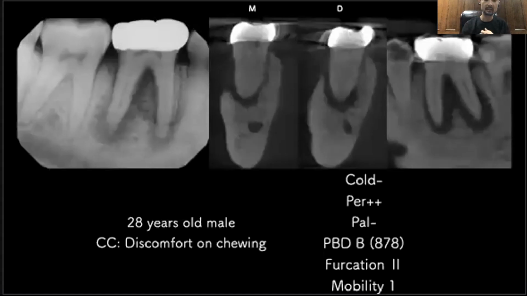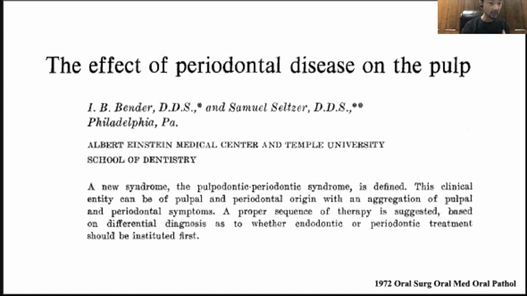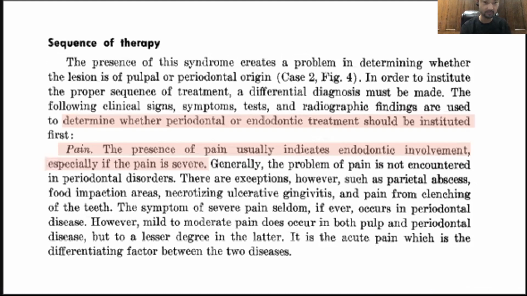Let's see one of my clinical cases together. A 28-year-old male, cold negative, very sensitive to percussion, palpation negative, probing depth at 8 millimeters on the buccal, furcation grade 2 and mobility grade 1. What do you think? Is it primary endo, or maybe primary perio, or maybe a combined lesion? I will share the classic article here to assist the diagnosis process. This article was published in 1972 as well, but still provides us valuable information on how to determine the etiology of the lesion.